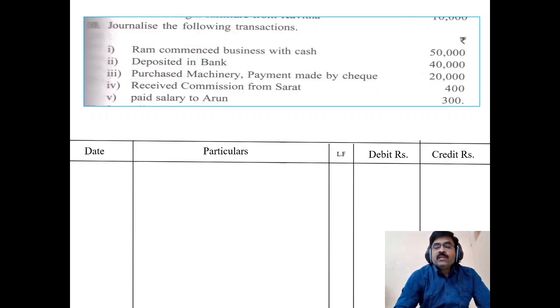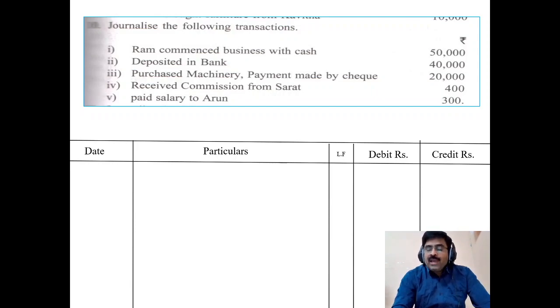Who is giving this 50,000? Ram is giving. Ram is a personal account. Debit the receiver, credit the giver. So he is giving, his account will be credited. So the cash account will be debited and the Ram account will be credited. But here we have to remember one thing. What is that? Ram is commencing business means he is the owner.